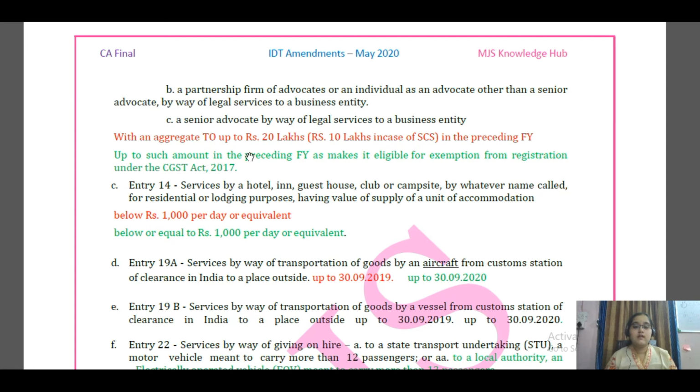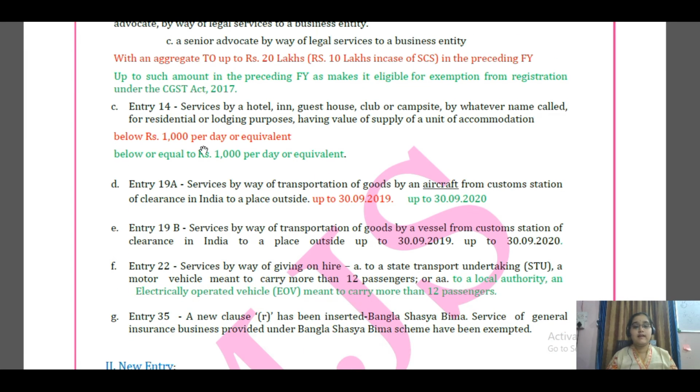Here, what is happening in the erstwhile regime, if you remember, is that if the services in the form of hotel, inn, guest house, club or any campsite were providing accommodation, and the value of supply for that accommodation was below 1000 per day or equivalent, then only it was exempted. But now the amendment says the value of accommodation can be 1000 or below. So erstwhile it used to be strictly below 1000, but now it is 1000 and below. There's a small change.